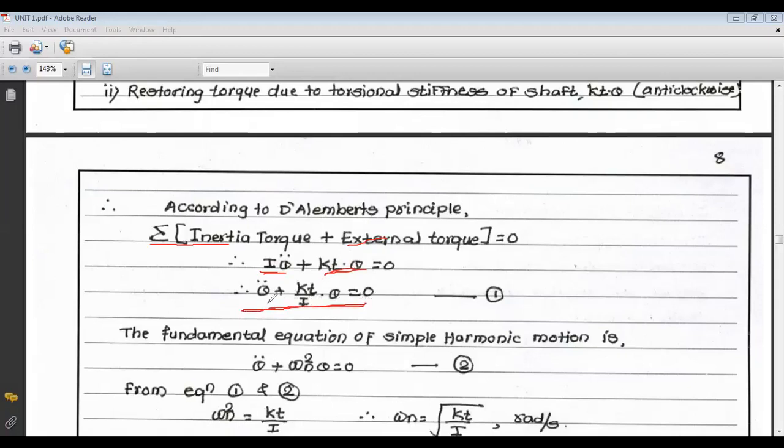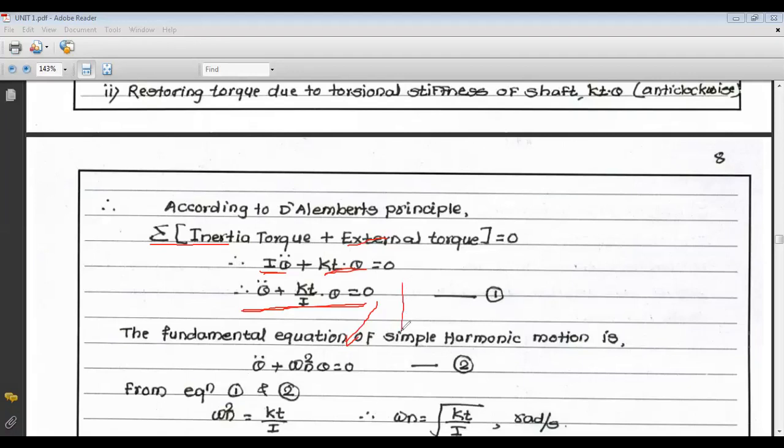So theta double dot, that is angular acceleration, plus Kt upon I into theta, that is angular displacement, is equal to 0. If you compare this equation with simple harmonic motion, we have to replace x, the linear displacement, by theta, the angular displacement or angular deflection. So theta double dot plus omega n square theta is equal to 0.